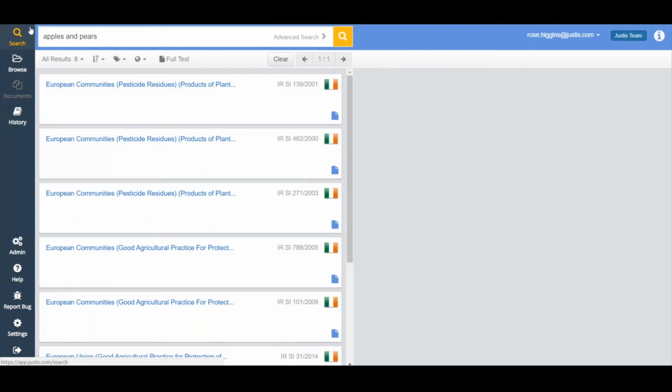However, these cases could have the word apple in one paragraph and the word pears in another, and it's not together at all, therefore not the Cockney rhyming slang, not what I'm looking for. So to ensure that this phrase comes together, those 3 words in that particular order, what I need to do is to put this in quotation marks.